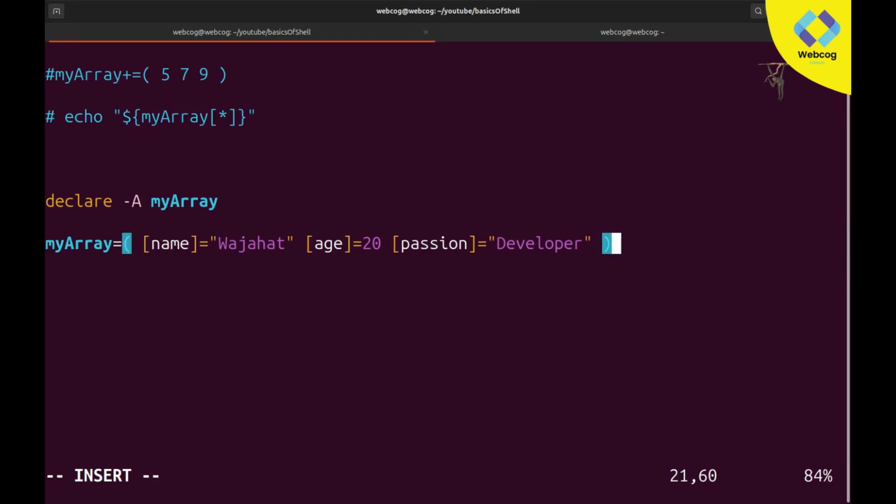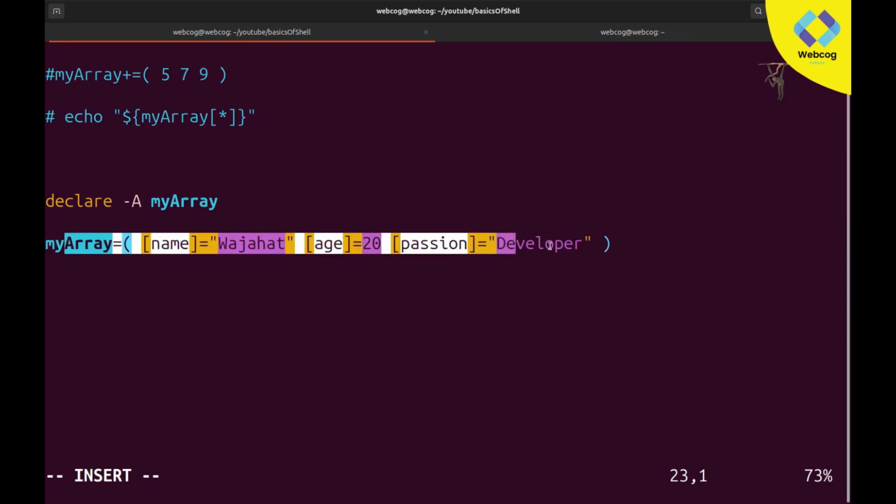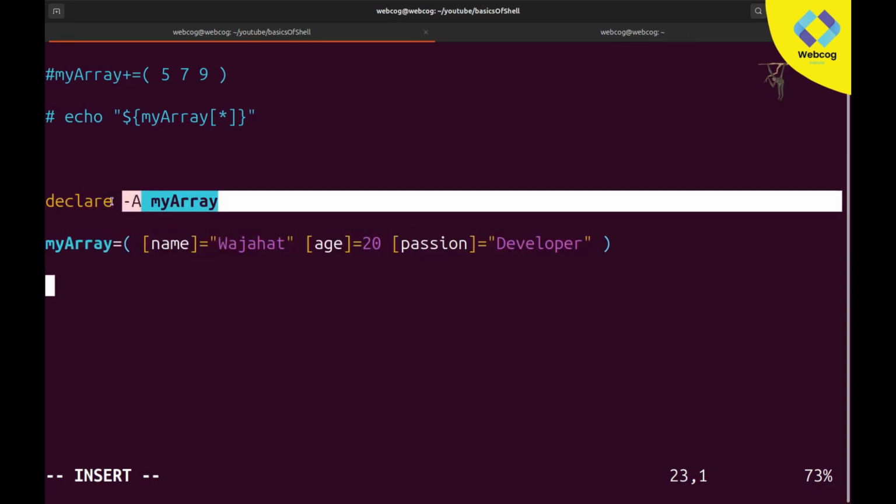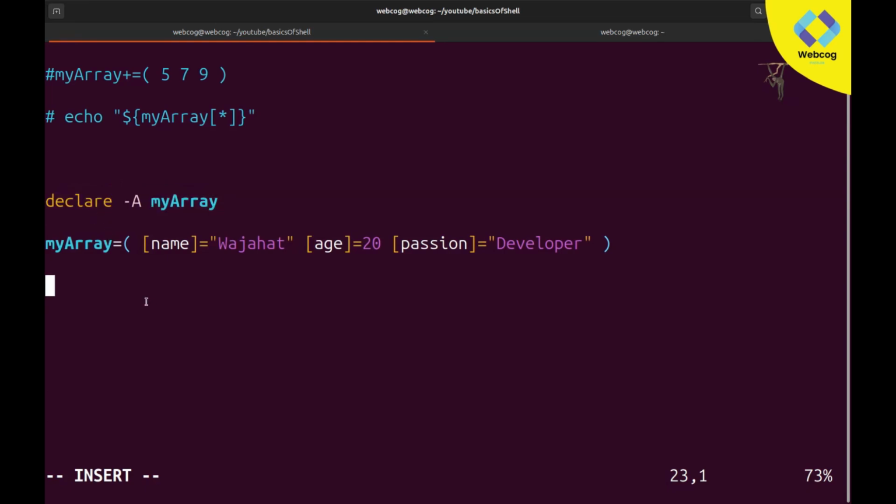Actually it's close string. So you can see our array has been created. We store a total of 3 values, but we also assign keys here. You can't directly assign like this. First of all, you need to declare it: declare -A, then your variable name. After that you can add your key pair values.